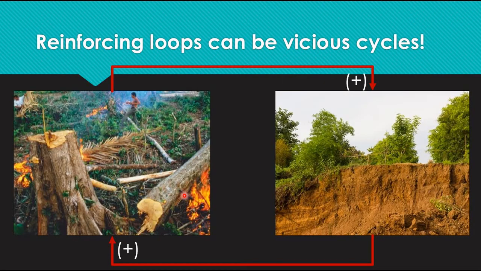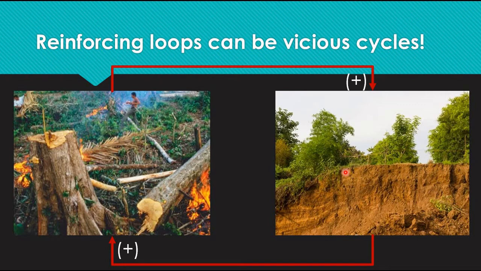In this example here, we see on the left side is deforestation. So as deforestation increases, on the right side we see that soil erosion also increases. And as soil erosion increases, it also leads to more deforestation.